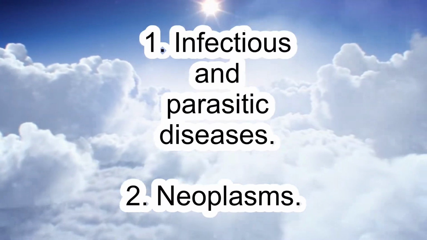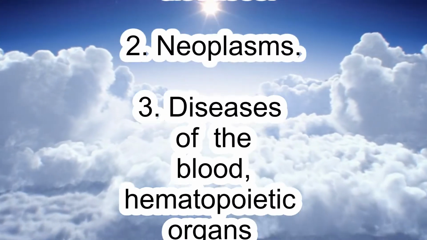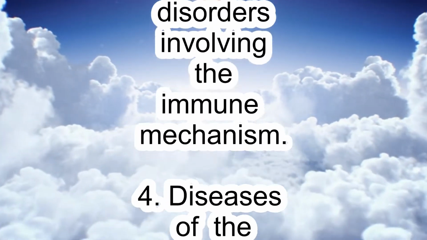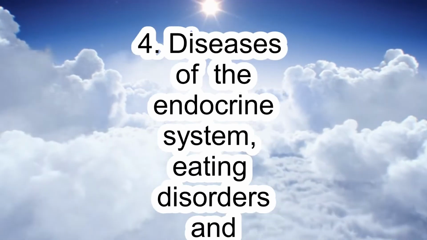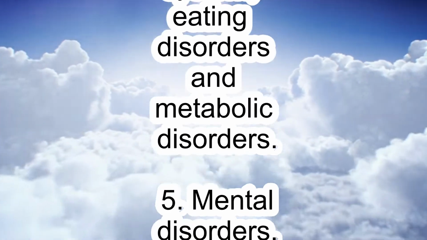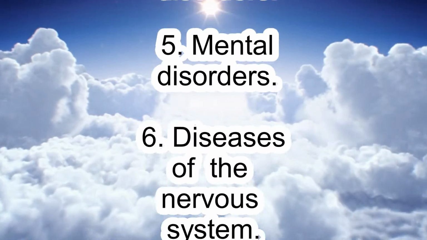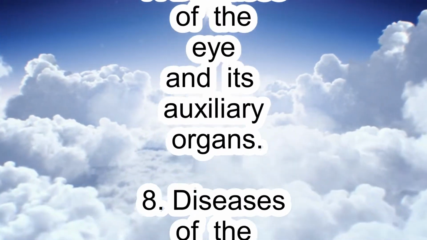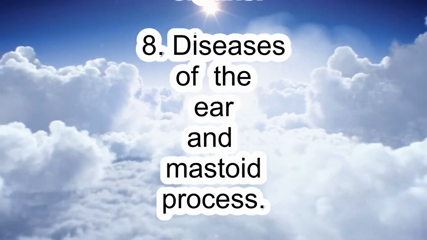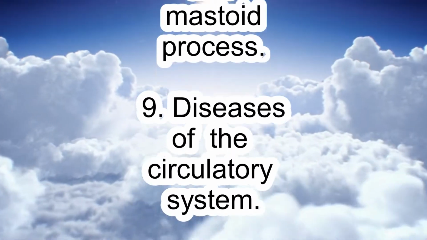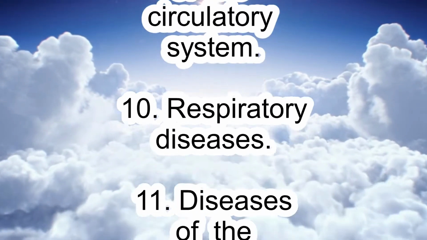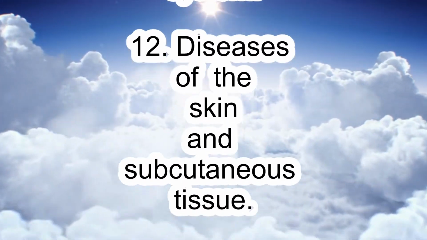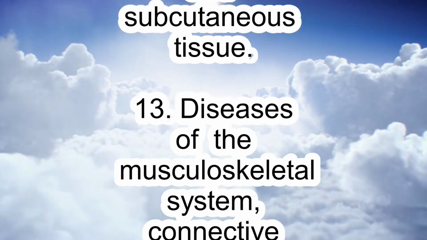Schedule of Diseases. 1. Infectious and parasitic diseases. 2. Neoplasms. 3. Diseases of the blood, hematopoietic organs and individual disorders involving the immune mechanism. 4. Diseases of the endocrine system, eating disorders and metabolic disorders. 5. Mental disorders. 6. Diseases of the nervous system. 7. Diseases of the eye and its auxiliary organs. 8. Diseases of the ear and mastoid process. 9. Diseases of the circulatory system.